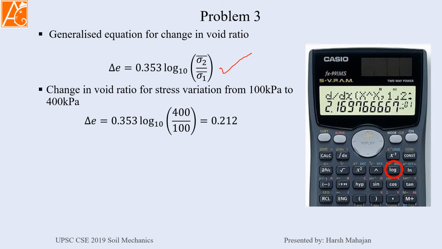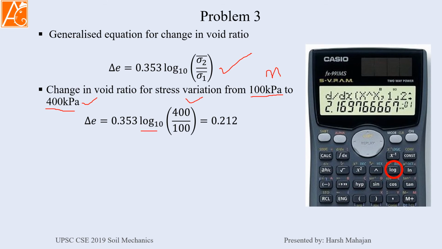I have void ratio variation from 100 kilopascal to 400 kilopascal. Check the units. It is a ratio, so units will cancel, but if it is written here as megapascal or something else, you have to check. Both stresses should have the same units. Now 400 divided by 100, and I am taking log 10.